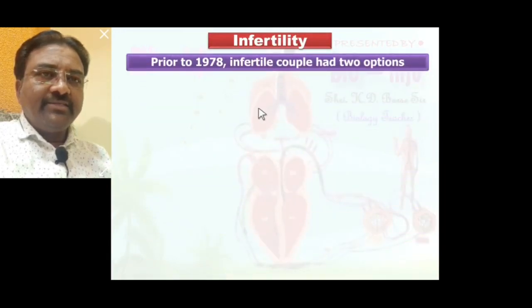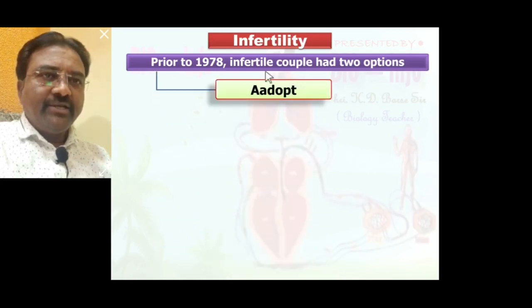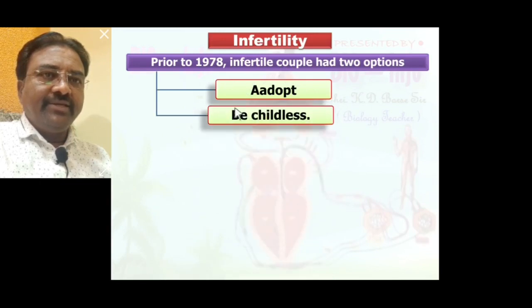Now, prior to 1978, that is, up to 1978, an infertile couple had two options: adopt a child was one option, and the second one was to be childless.